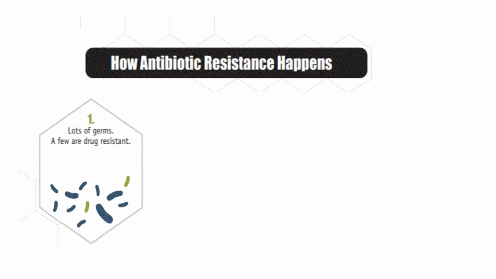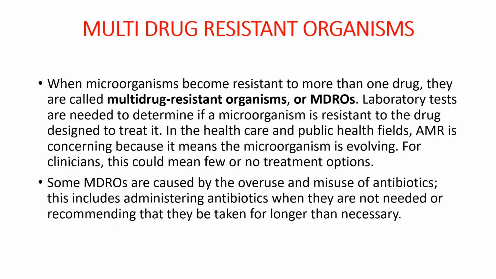How does resistance develop? First, they develop resistance against the normal flora, and then it gets transferred to the other bacteria. When microorganisms become resistant to more than one drug, they are called multi-drug resistant organisms.